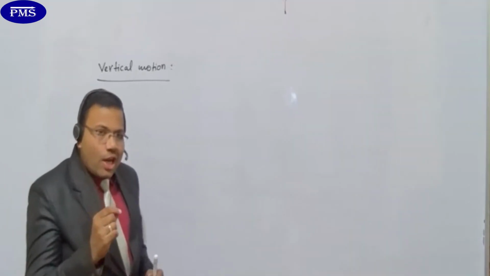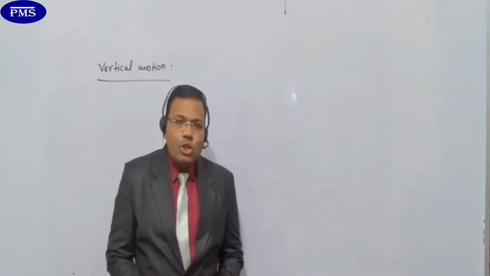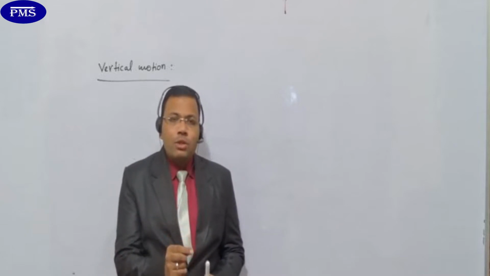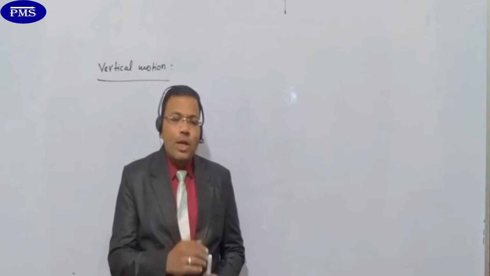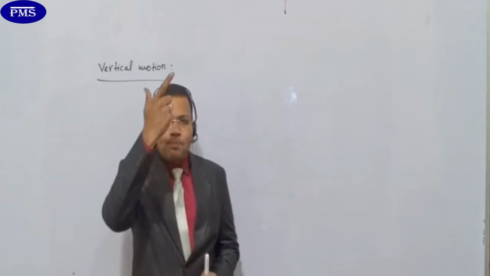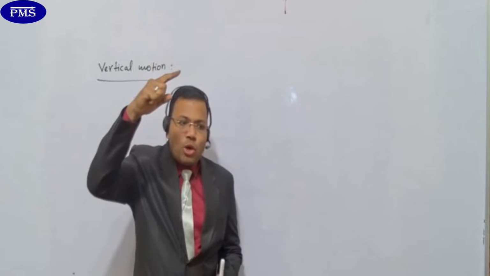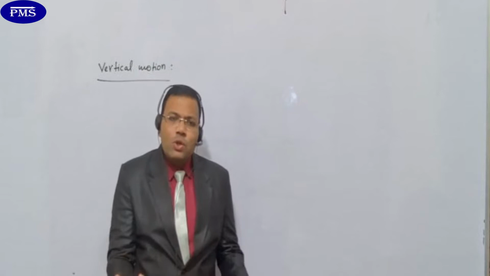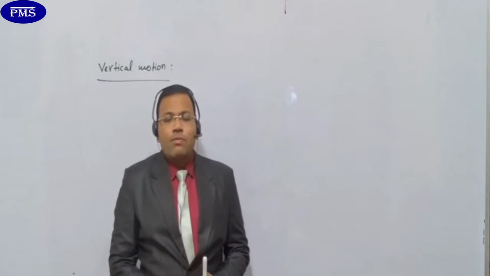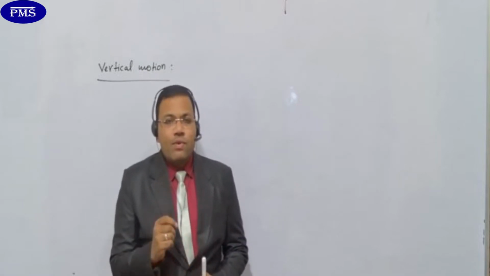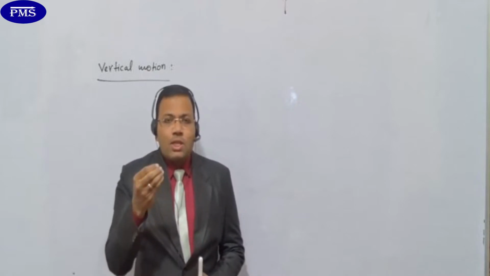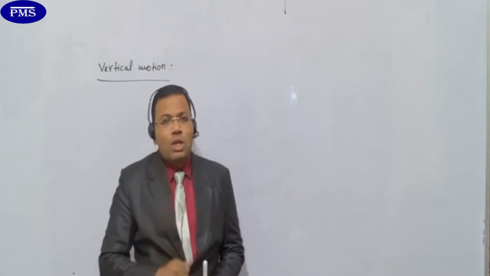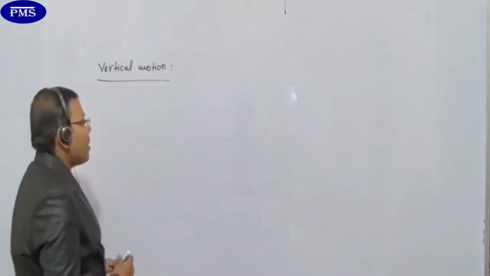So motion under gravity means vertical motion. In this, what are we going to study? In vertical motion, two types of situations. The body may go up, that is also vertical motion. The body may come down, that is also a vertical motion. So under this situation, we have to study two cases. First, when the body is freely falling or coming down, or second, when the body is projected vertically upwards.